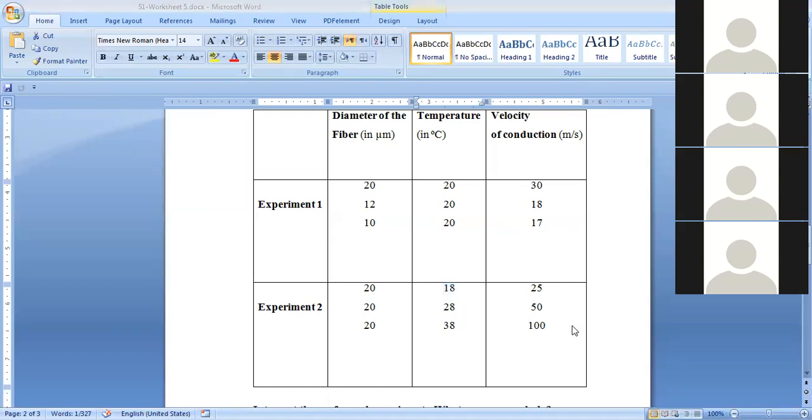So temperature has a higher effect. Why? Because when the temperature increases from 18 to 38, the velocity increases from 25 to 100. So it has a higher effect. So here the temperature has a higher effect on the propagation of the nervous message. This is the conclusion that I want you to move on with.